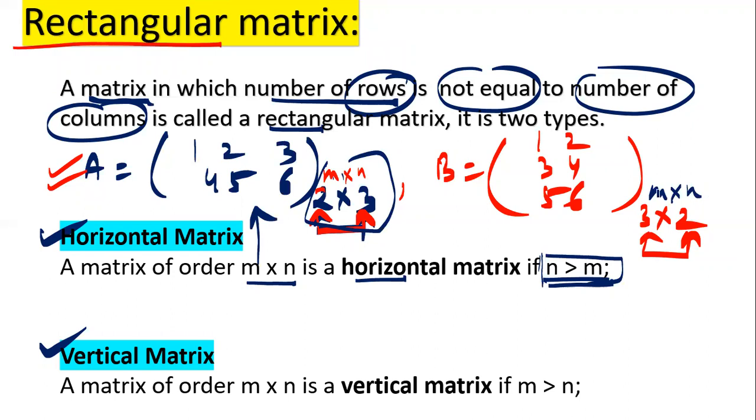Here you can see the number of rows is greater than the number of columns. Here you can see m is greater than n, hence it is an example of a vertical matrix.